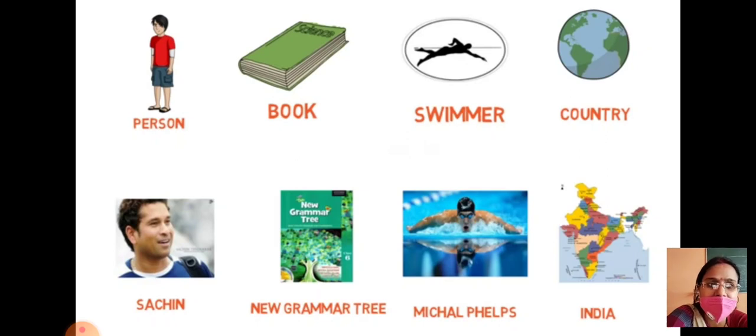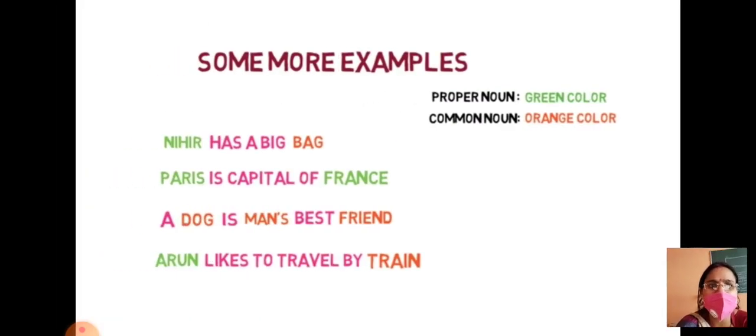When you talk about India, India is the name of India only. You cannot call America India. India is India only, so it becomes your proper noun. When you talk about "country," there are many countries, so that becomes your common noun. Very good. So let's see some more examples.